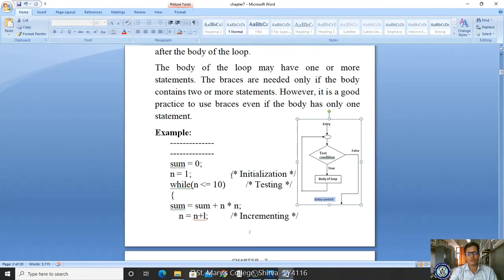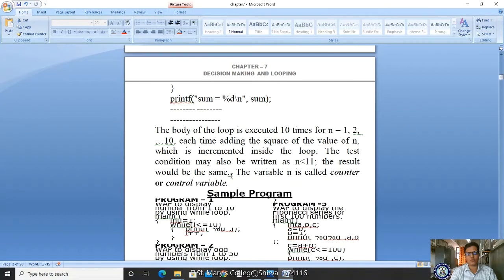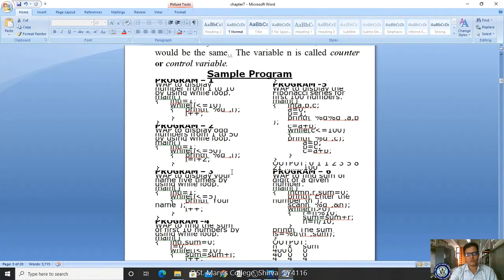For this we will have some programs here. We will see them one by one. Okay, let me see here.